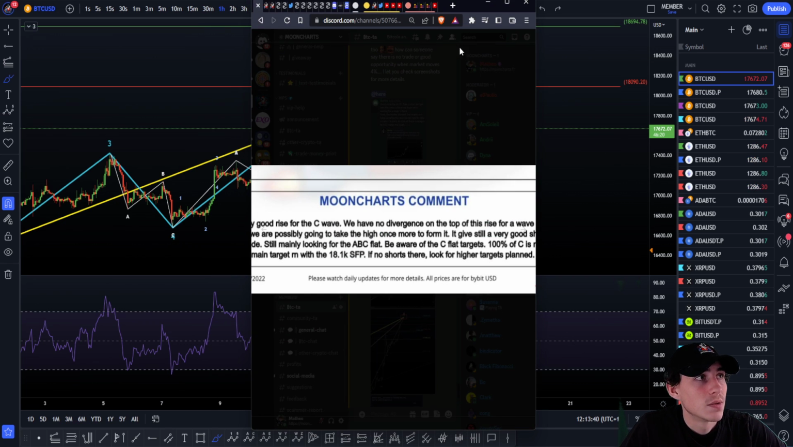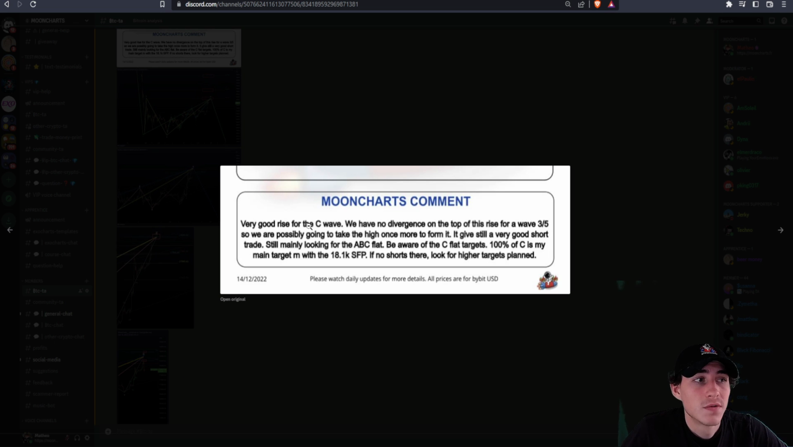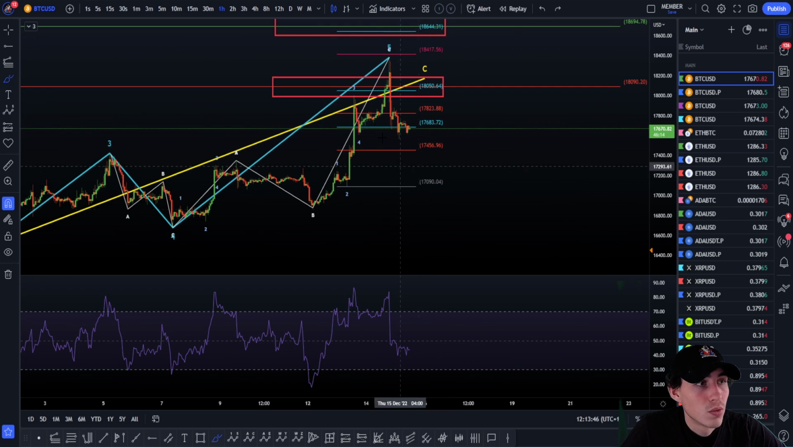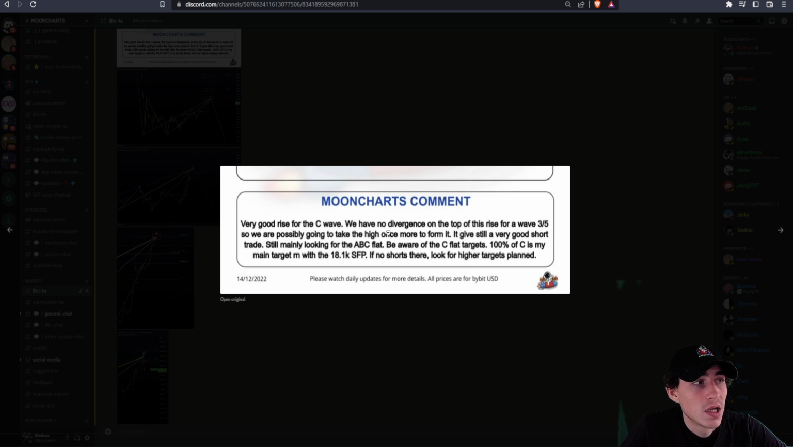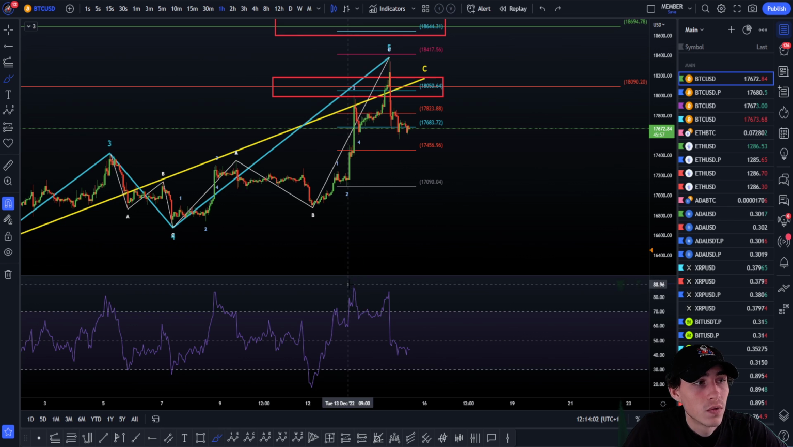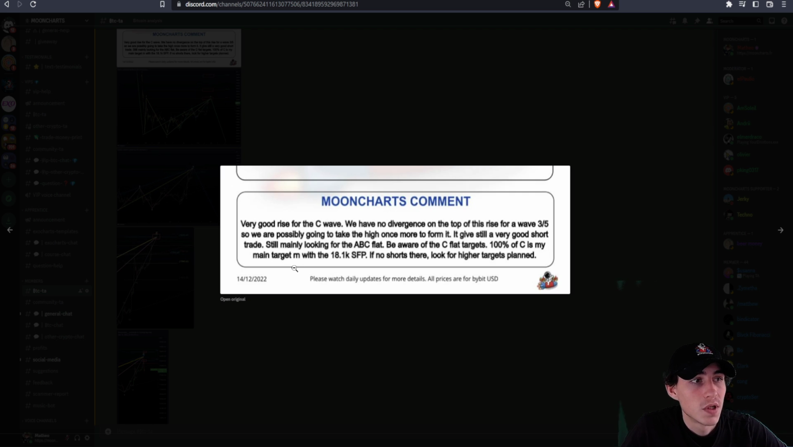I just said to my team, as you can see right there, a very good rise for the C wave. We have no divergence on the top of this rise. It was on the 14th, sorry, in the morning for the daily update, around the lows right here. I said we don't have any divergence on the top of this rise for a wave 3 and 5, as I just explained, so we are possibly going to take the high once more to form it. And so we took the high, we formed the absorption, and we dropped 4% on the world's biggest cryptocurrency. Still mainly looking for the ABC flat.